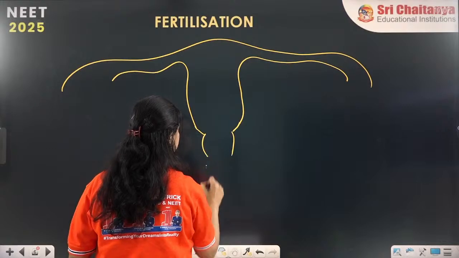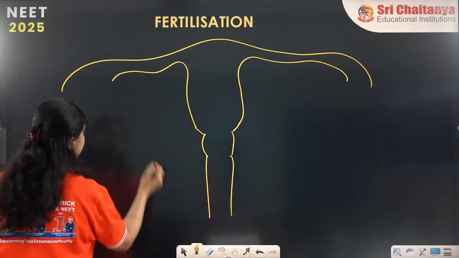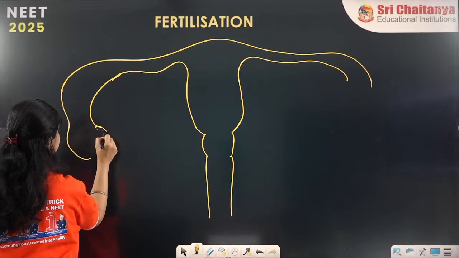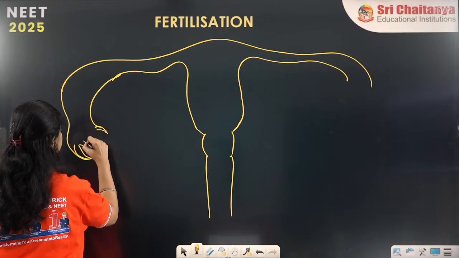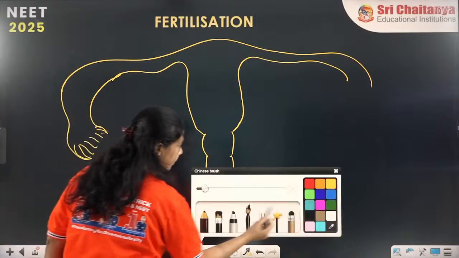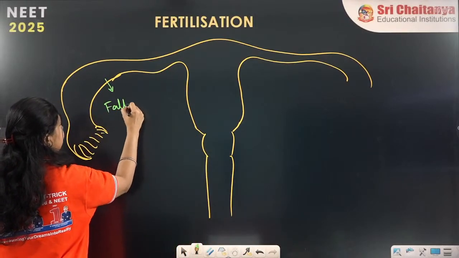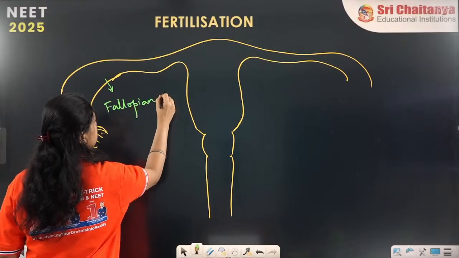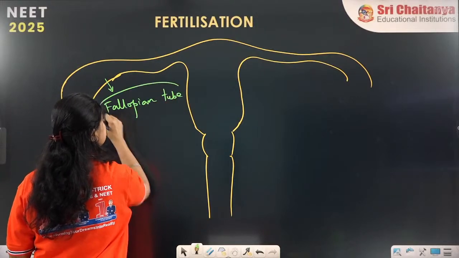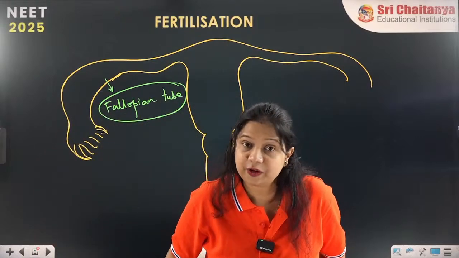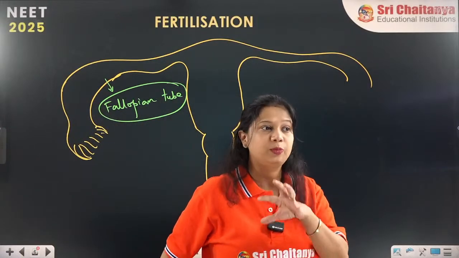This is the structure of the female reproductive system, at one end, called the fallopian tube. The fallopian tube is the site where sperm and ovum undergo the process of